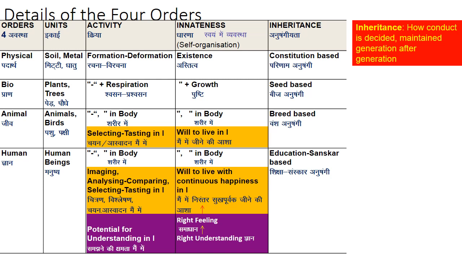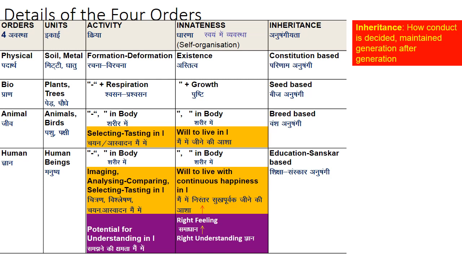Along with that, what is the important quality? It is education sanskar based, right? We will see in detail. We have already seen this education sanskar in another one of my lectures.